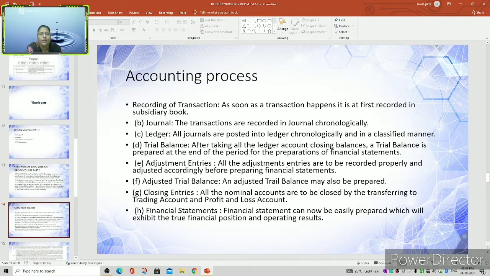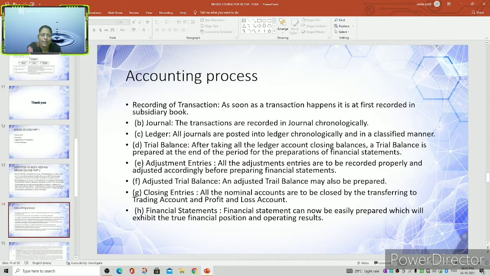Then the ledger. All the entries should be posted to the ledger. All journal entries are posted into the ledger chronologically, in order of time, and in a classified manner. Then after the ledger comes the trial balance. After taking all the ledger account closing balances, a trial balance is prepared at the end of the accounting period for the preparation of financial statements.